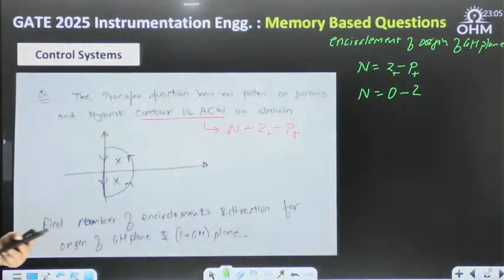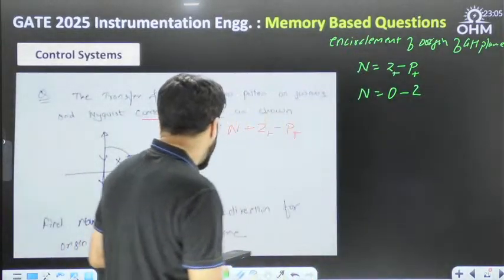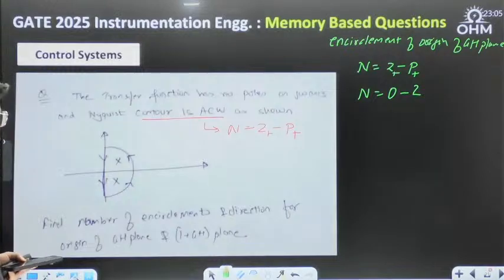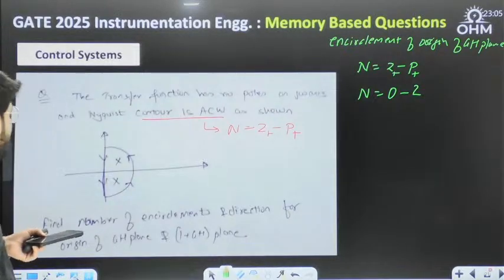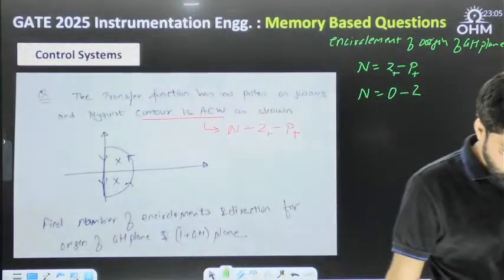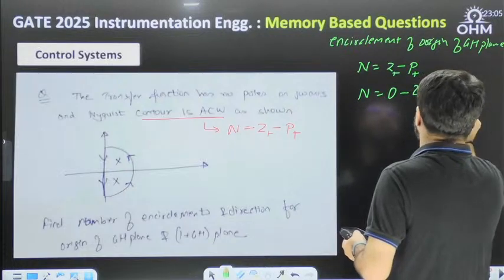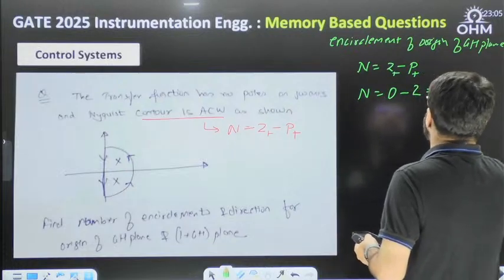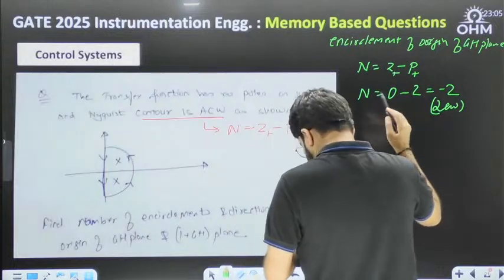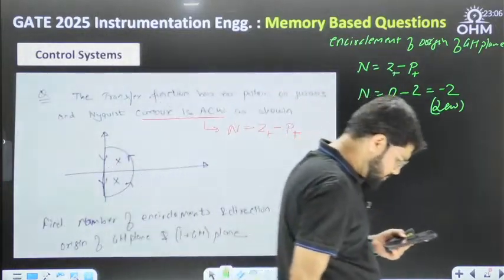So in that case, because poles are the same, whether you talk about poles of GSHS or 1 plus GSHS, it is the same. That's what we know. So I think in that case it is minus 2, that means 2 clockwise. And even if we talk about it, Z plus is not given. Is it given as 0?